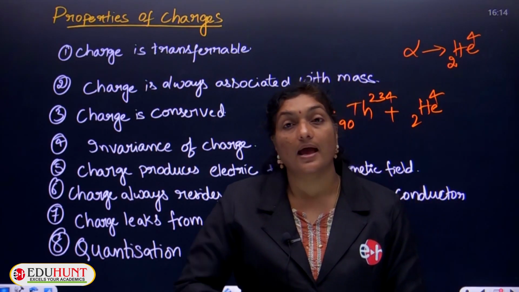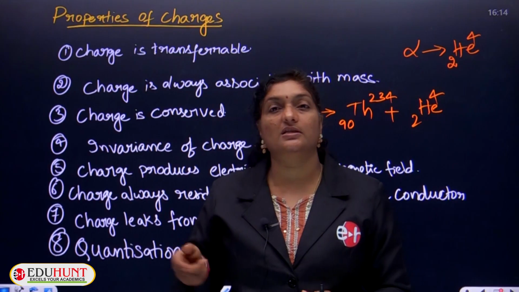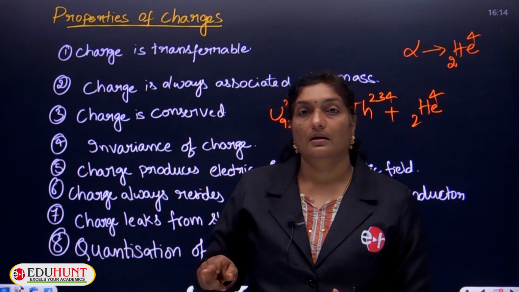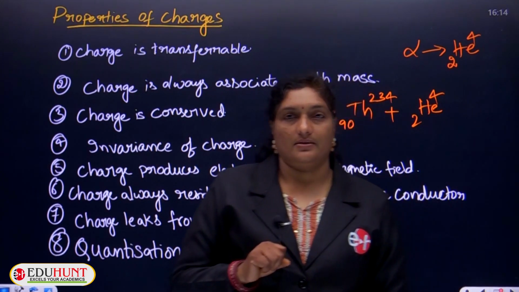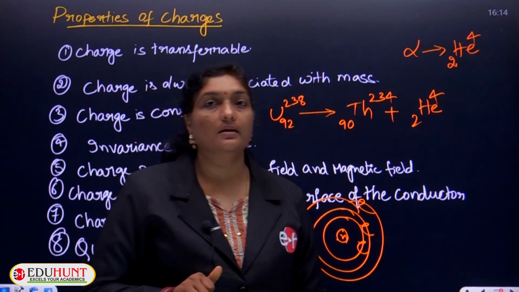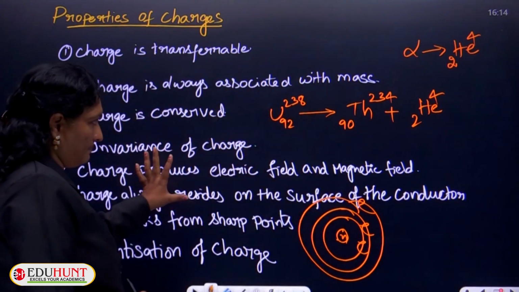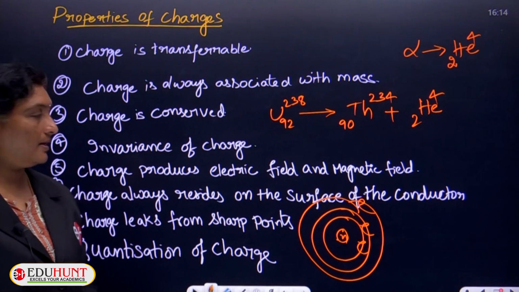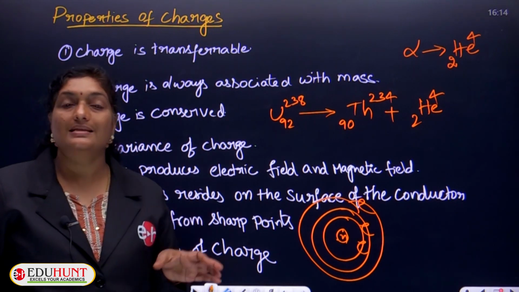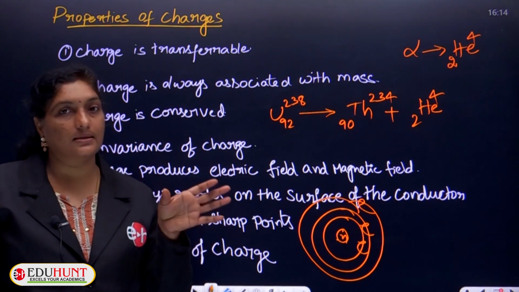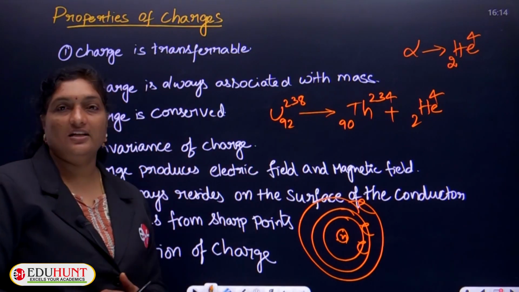Whereas accelerated charges produce radiation effects. Okay, children, let me describe it once again. Charges at rest always produce an electric field.